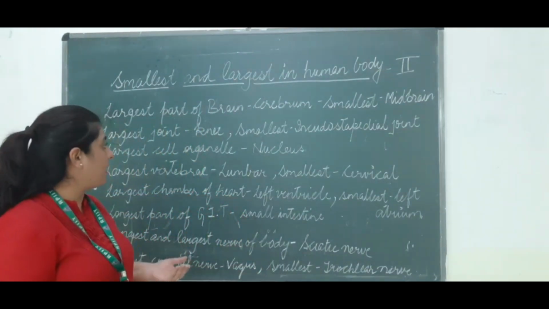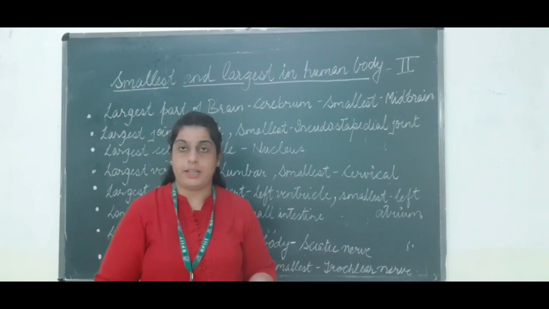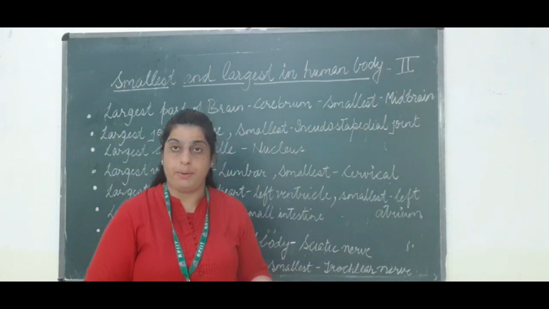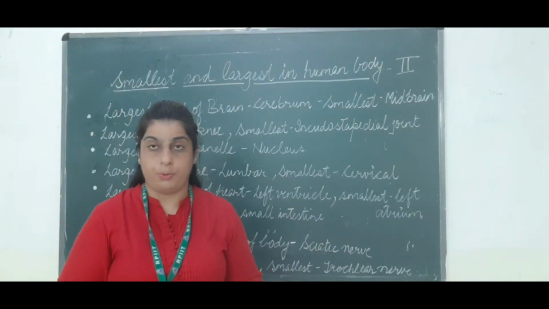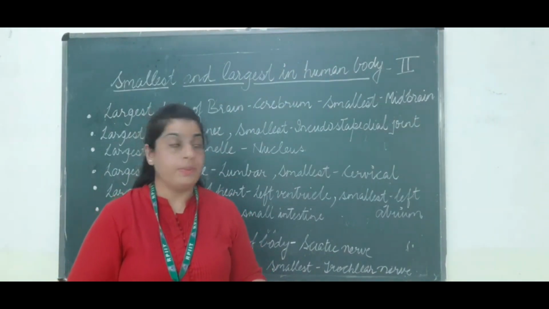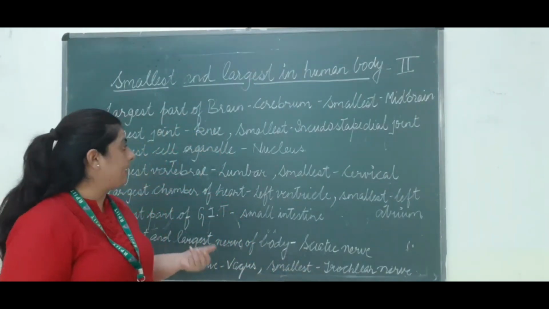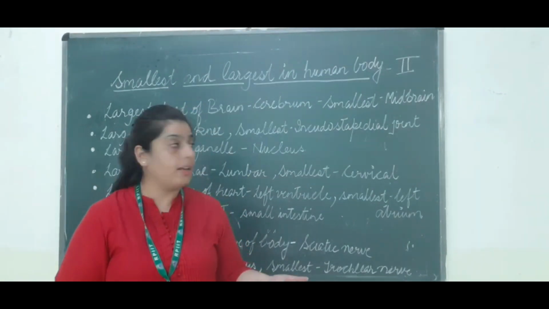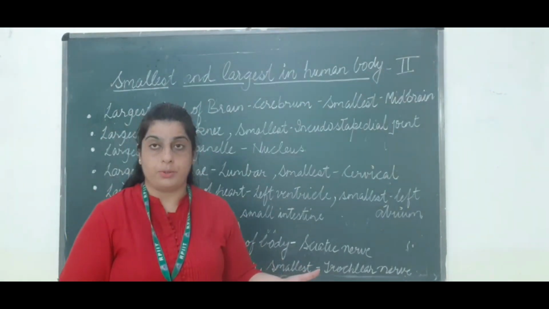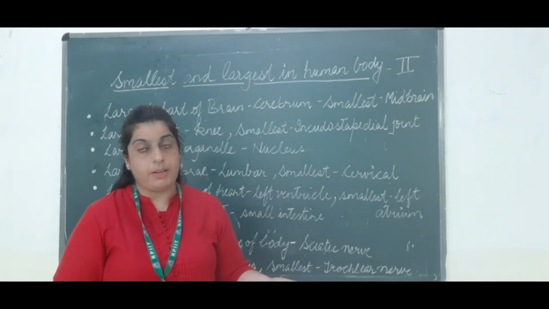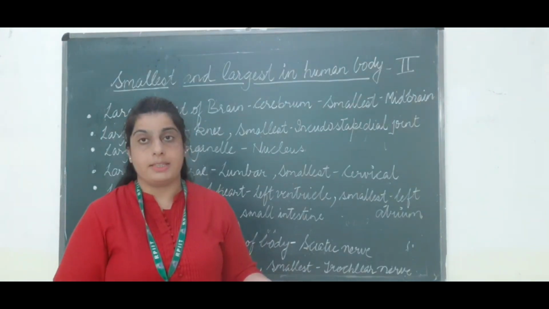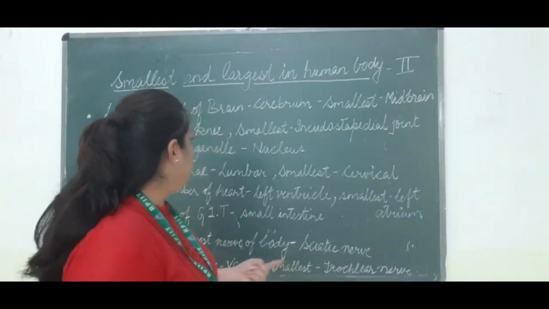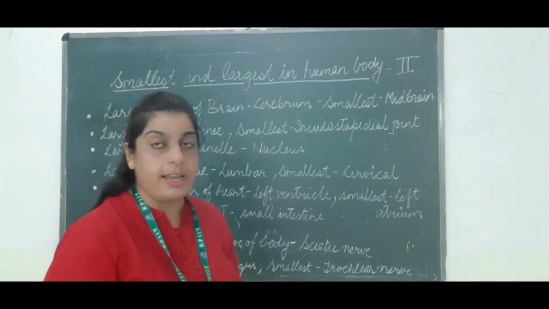The next is the largest joint. The largest joint present in the human body is the knee. It is present near the femur bone, and the femur is the largest bone, also known as the thigh bone. And the smallest joint is the incudostapedial joint. It is present between the incus and the stapes bone. In my previous video, I told you that the stapes is the smallest bone which is present in the ear.